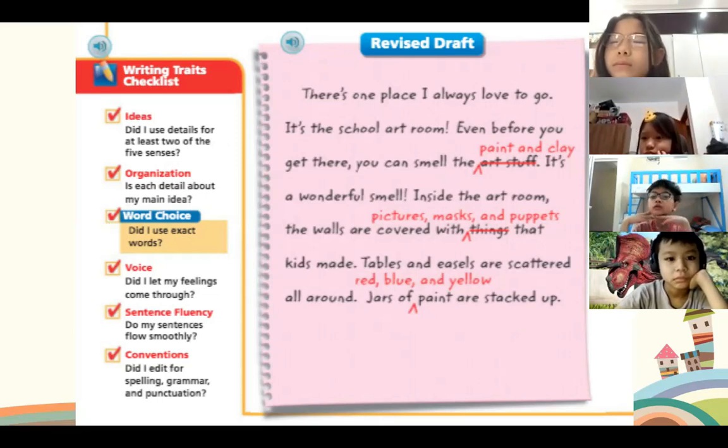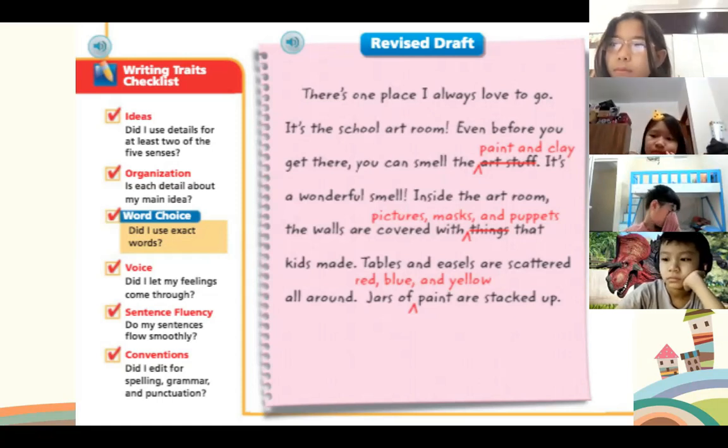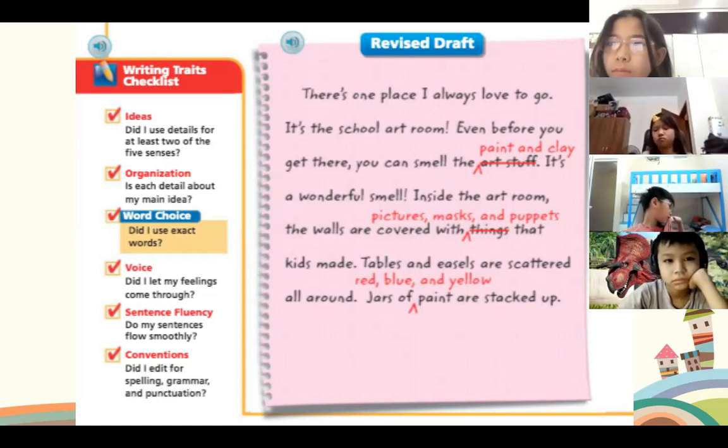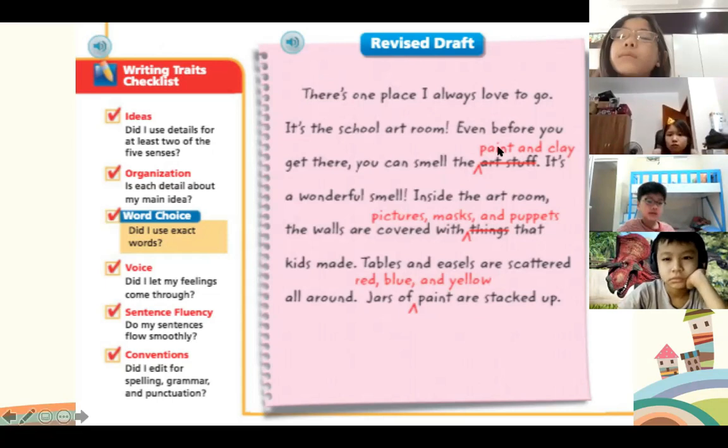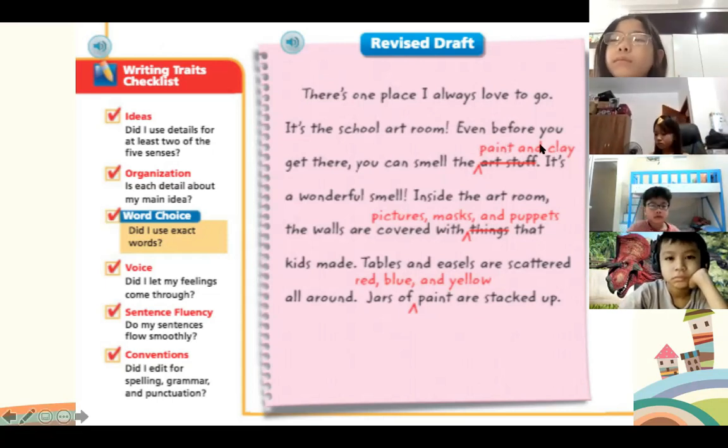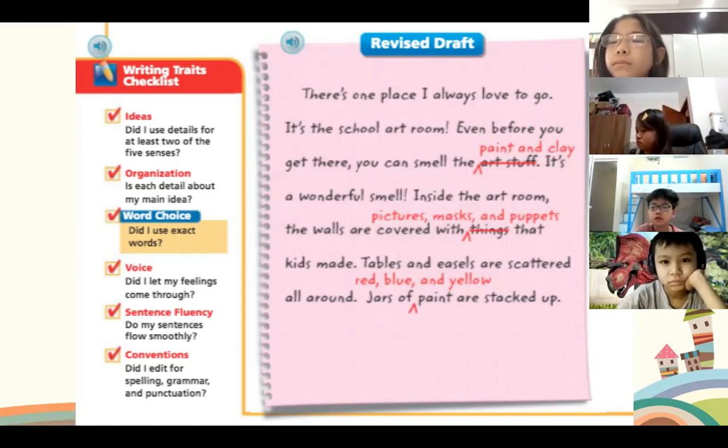So when this writer says, even before you get there, you can smell the art stuff, I don't really know what they're talking about. Are they talking about the smell of paper? Are they talking about the smell of paintbrushes? Are they talking about the smell of paint? I don't know. So thankfully, this writer has realized their mistake and changed it to paint and clay. Now, paint and clay has a very strong smell. So when I read this, I can almost imagine that smell in my nose.